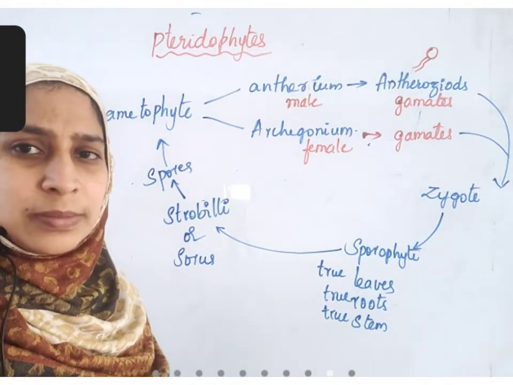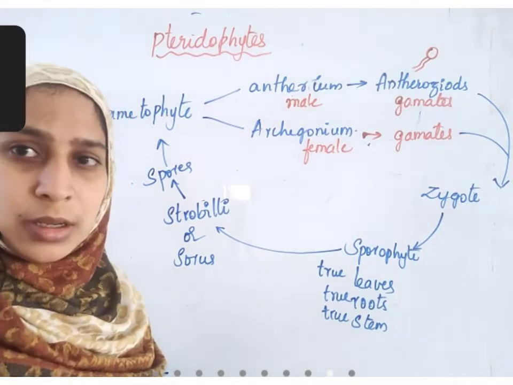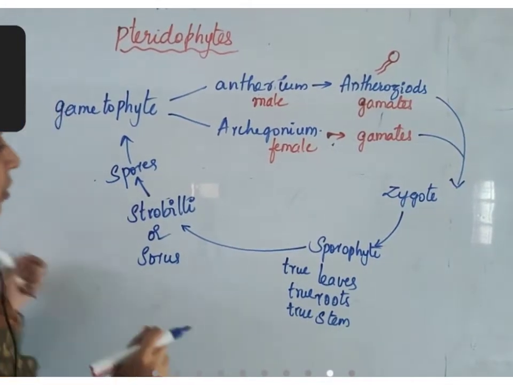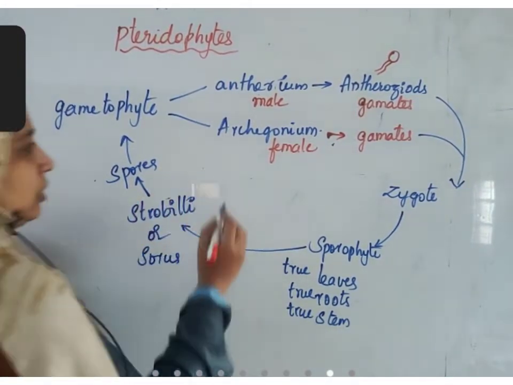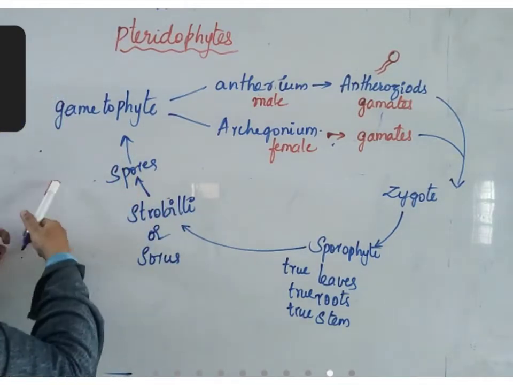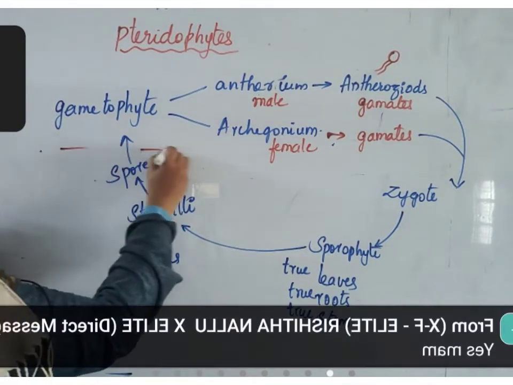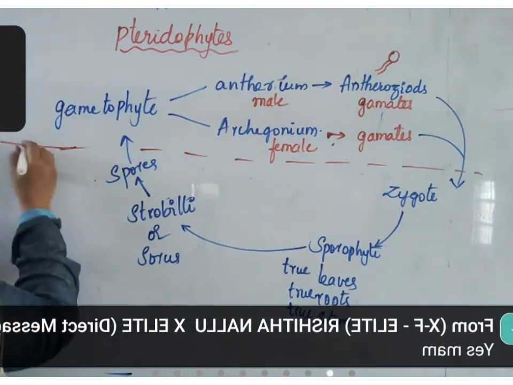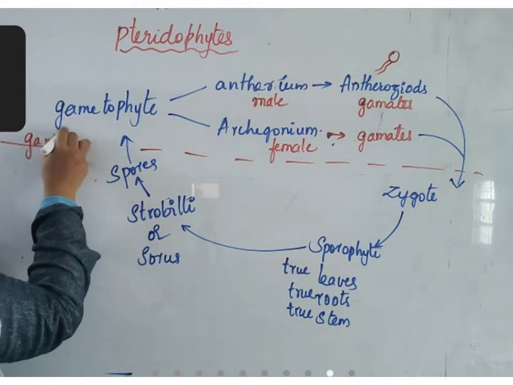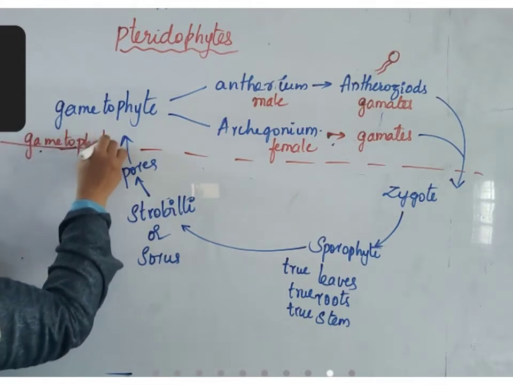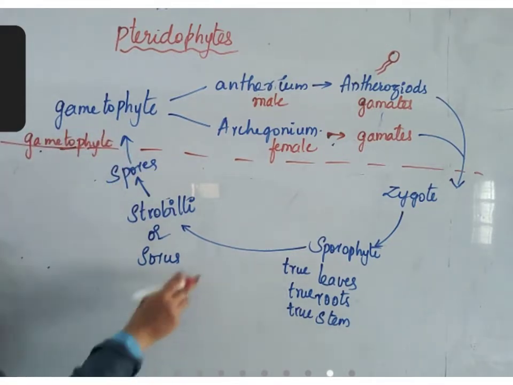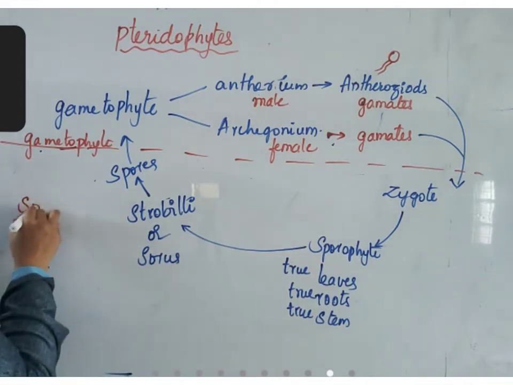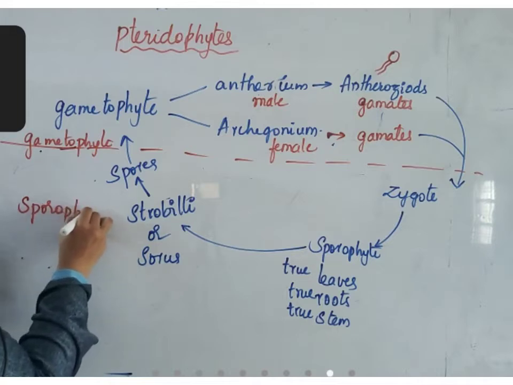Is it clear, children? So from here the gametophyte is formed. This upper part is the gametophyte stage, and all the lower parts, from zygote, sporophyte, strobili formation, to spore formation, are the sporophyte stage of the life cycle.